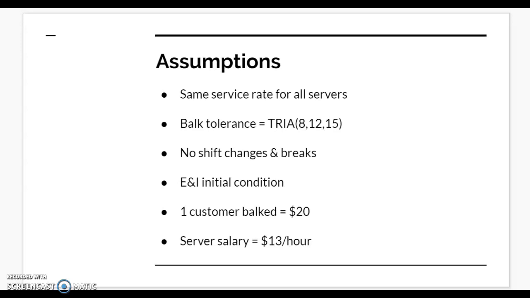There are a number of assumptions made in order to simplify the system. First, all servers are assumed to have the same experiences and skill sets, and therefore the same service rate. Second, the balk tolerance for a customer is a random number from a triangular distribution with min equal to 8, mode equal to 12, and max equal to 15. Third, no shift changes or breaks occur during the simulation time. Fourth, the system starts empty and idle. And lastly, when a customer balks, the store loses $20, and the salary of the server is set as $13 per hour.